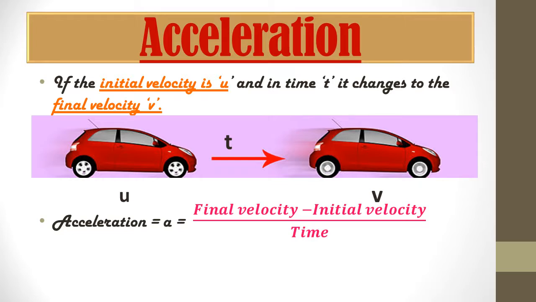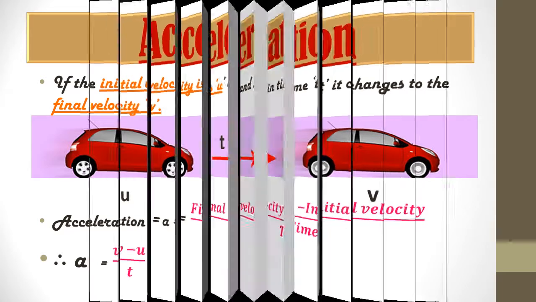That means if we have to calculate the acceleration, what will we do? We will subtract the initial velocity from the final velocity, divided by time. Okay, so therefore a is equal to v minus u upon t, where v is the final velocity, u is the initial velocity, and t is nothing but time. So if the velocity of an object changes during a certain time period, then it is said to have accelerated motion.